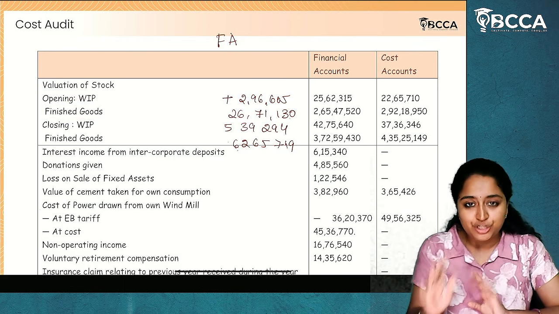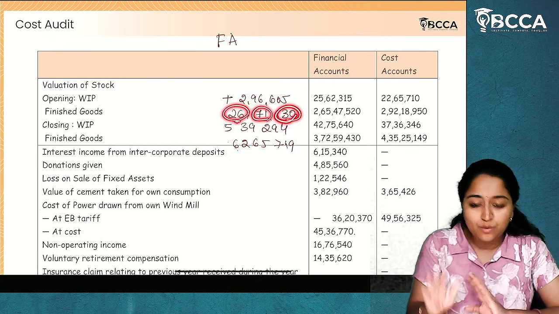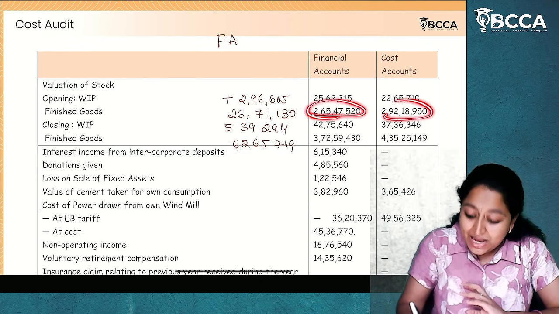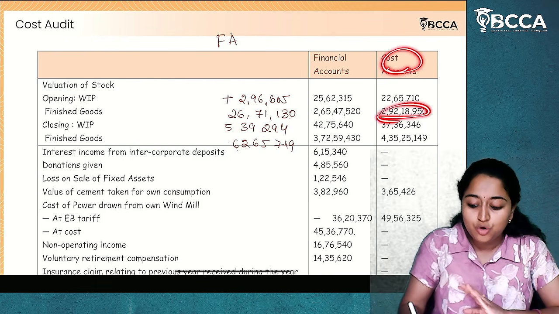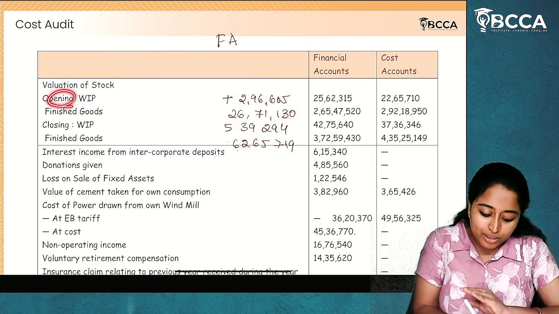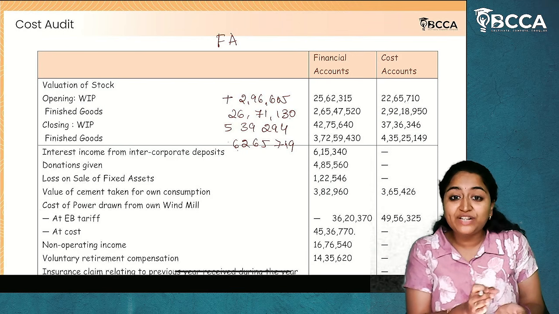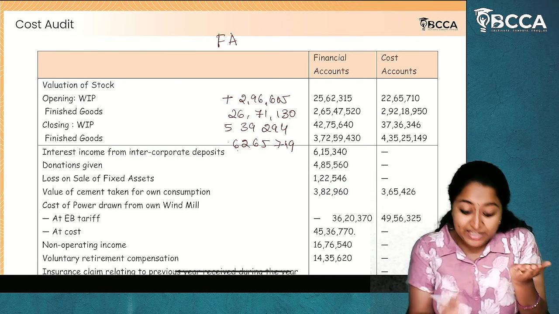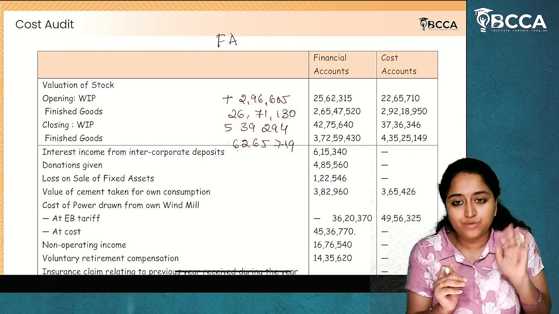Similarly, opening finished goods. The difference is 26,71,130. Now here, it is understated. It is less in financial accounts compared to cost accounts, which means it is understated. Understated opening finished goods. If it is understated, it means profit is increased. Profit is increased by 26,71,000. Whatever increased, reduce it back.